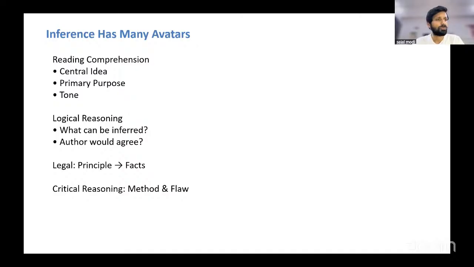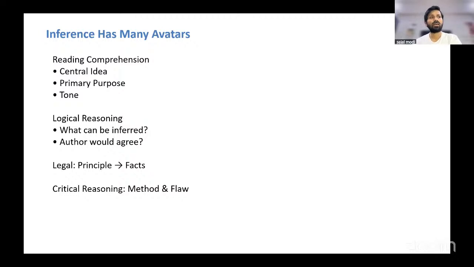Of course, also principle-fact questions wherein you have to apply the principle given in the passage on a set of facts. That also is essentially an inference question. You know the principle from the passage, you're just applying it to this situation, right? So that in itself is an inference question. And then in critical reasoning also, the method of reasoning questions, the flaw in the reasoning questions, all those are inference questions. So as I said, it is the most frequently asked question type.